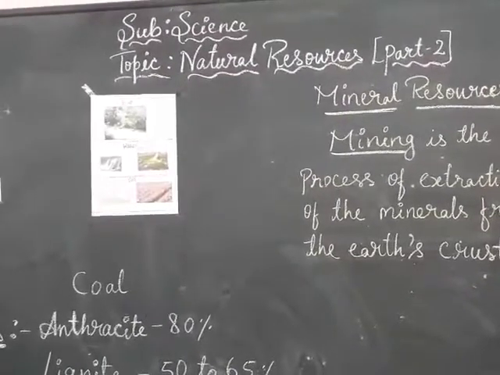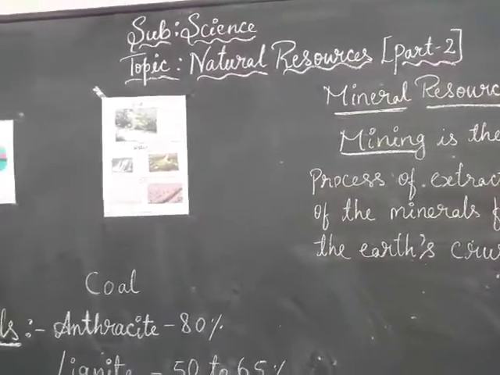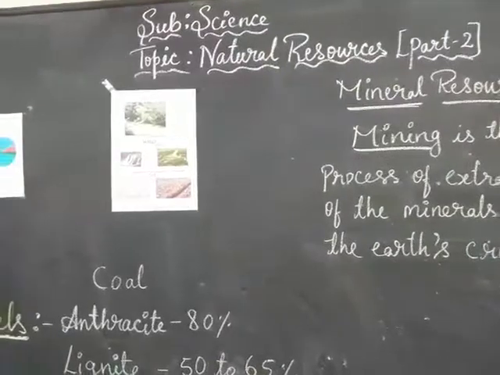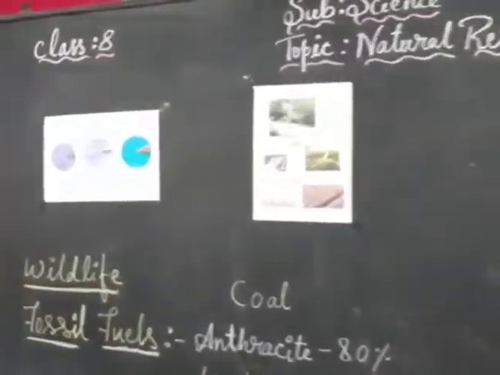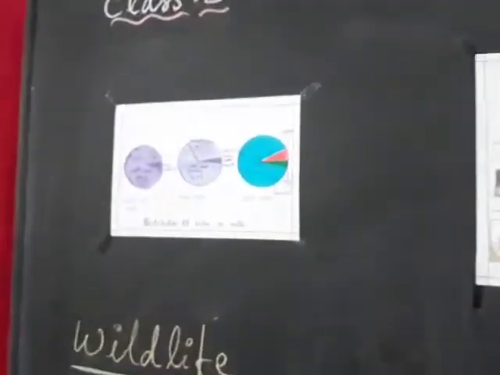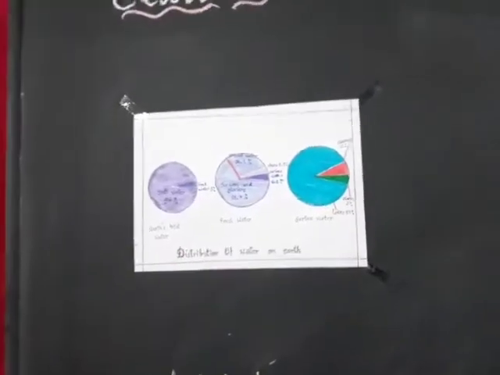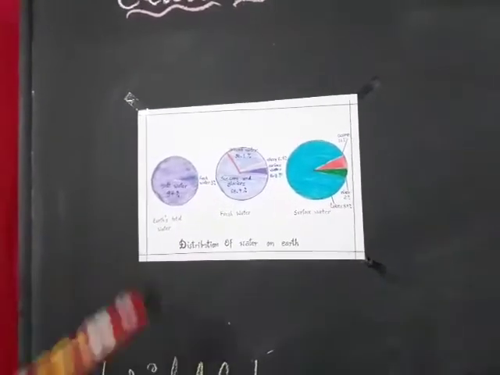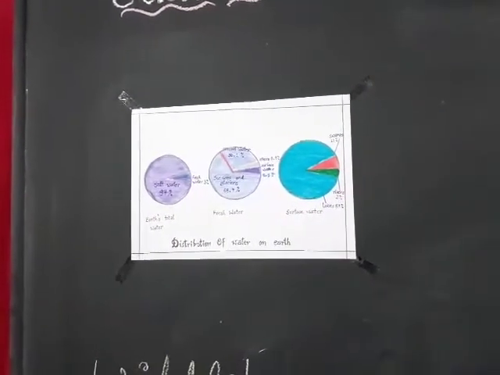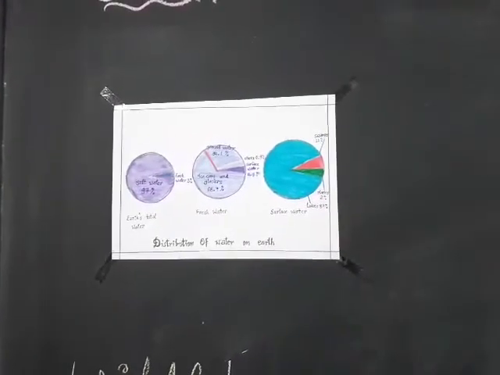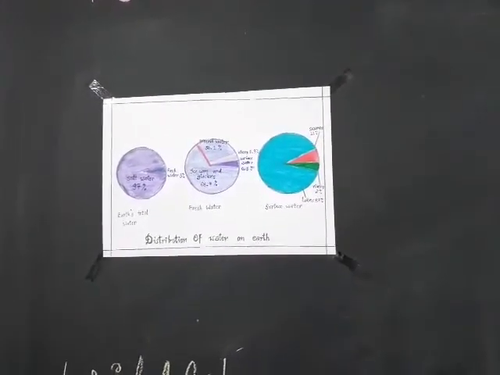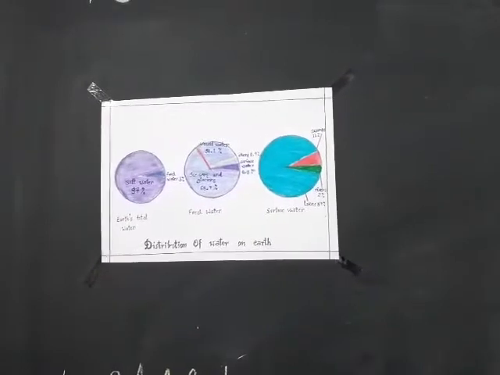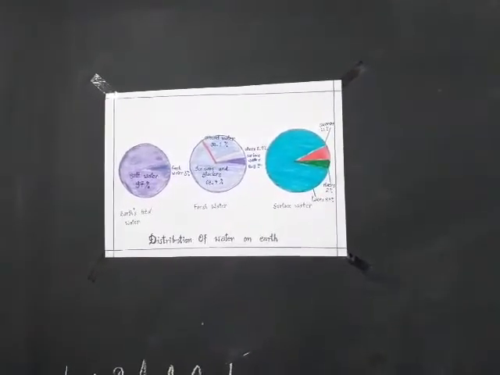We are continuing with the topic natural resources. We were talking about water. Water is a natural resource which is abundant on the earth. Nearly 71% of the earth's crust is covered by water. Now, with so much water also, there is scarcity of water.